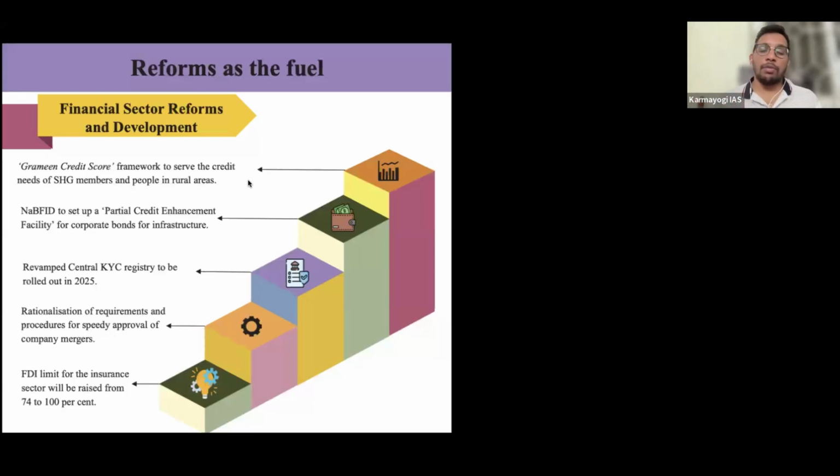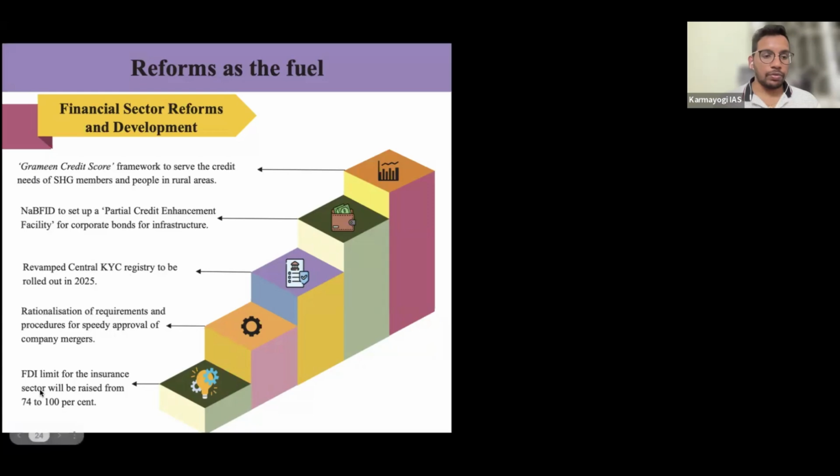But what happens is most people won't trust corporate bonds. We trust government bonds because even if they give less returns, they are safe. So the government is going to set up a partial credit enhancement facility for corporate bonds, where it is going to guarantee for the public. Through the banks, through NABFID actually, if you buy a bond from TCS, Infosys, whatever corporate, and they fail to pay in the future, we will be guaranteeing. This is what the government is saying to encourage corporate bonds.